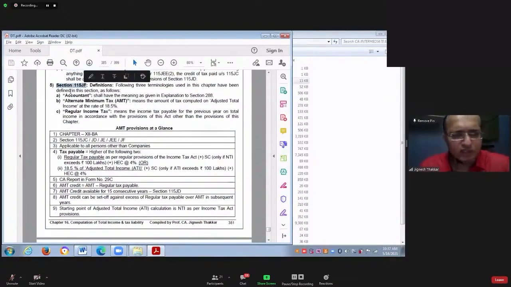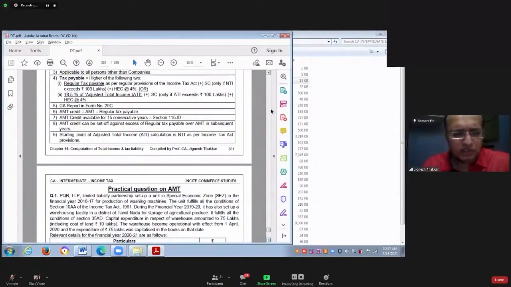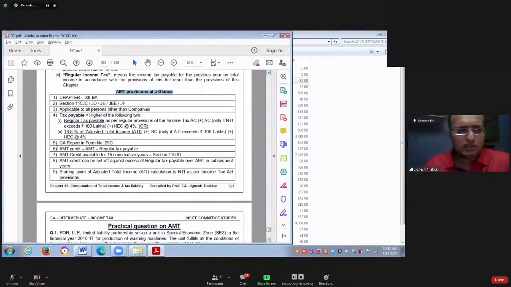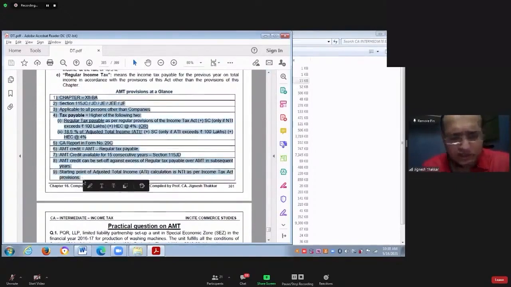Now we have definitions. What do you mean by accountant? I told you now you have to take a report from a chartered accountant. What do you mean by alternate minimum tax? What do you mean by regular tax? These things are defined. And here I have AMT provisions at a glance. The entire AMT provisions are summarized here in these 9 points.